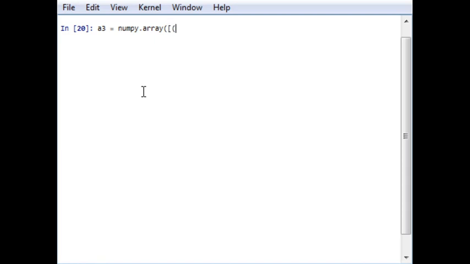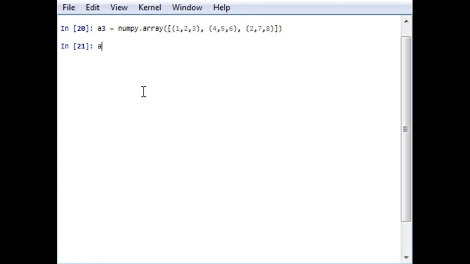So let me say 1 2 3 is one line, then 4 5 6 is the second line, and 7 8 is the third one. Okay, and after closing it, this is used for defining an array.